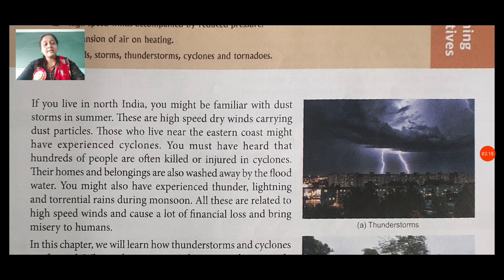On our Earth's surface, 75% is covered by water, and because of this, many countries have to suffer from floods. You might also have experienced thunder and lightning during the monsoon season. All these are related to high-speed winds and cause a lot of financial loss and bring misery to humans.